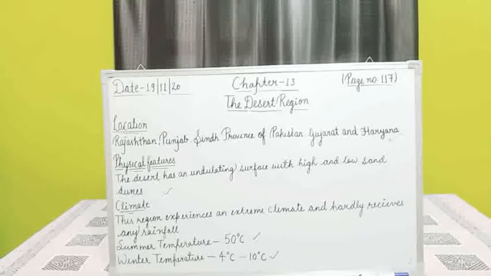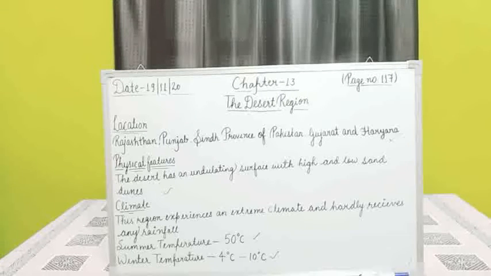A part of it lies in the Punjab and Sindh province of Pakistan. It also extends into the northern part of Gujarat and the southern part of Haryana. Some parts of these states. But in Rajasthan, 70% of the total area is desert.